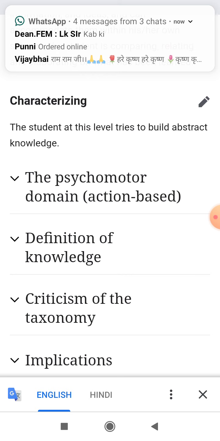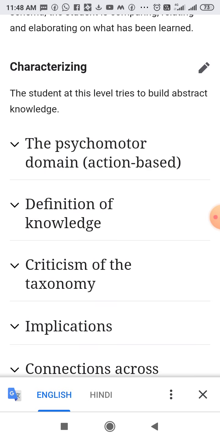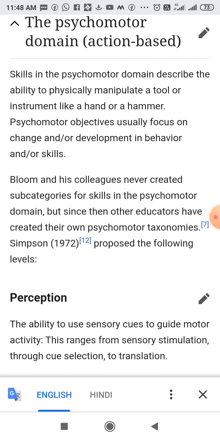Next is the psychomotor domain, or action based. First is knowledge based, second is emotion based, third is the psychomotor domain, that is action based. So skill in the psychomotor domain describes the ability to physically manipulate a tool or instrument like a hand or a hammer.